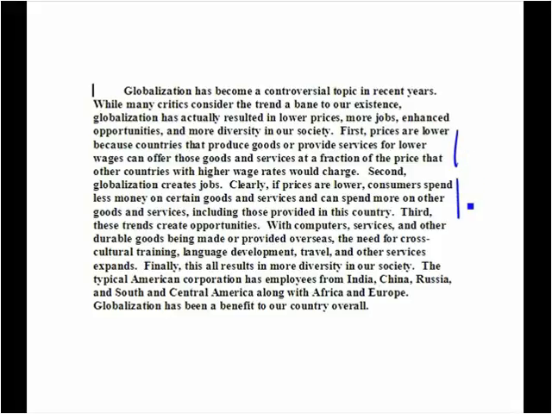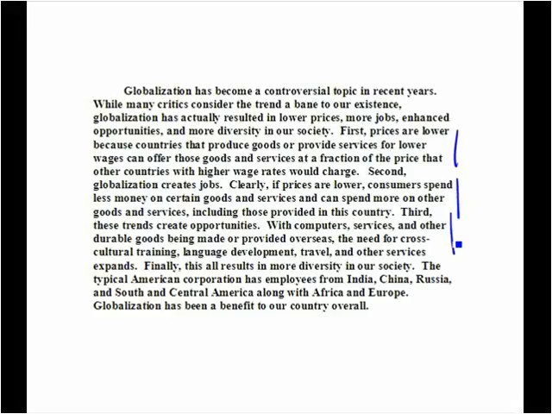In the second situation, globalization creates jobs. All the writer does is talk about the fact that if prices are lower, consumers will spend less money on certain goods and can spend more money on other goods and services. But there's no analysis of how this would create a job. There's no cause and effect analysis given here at all. This lacks support. This would not be an adequately supported point in this paragraph.